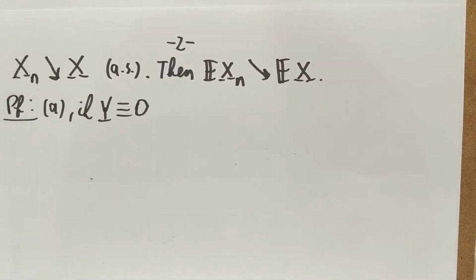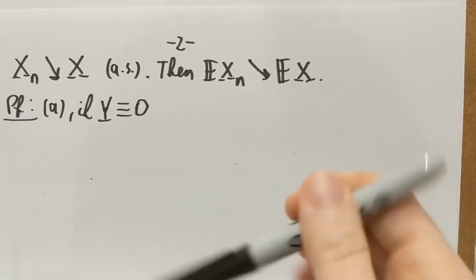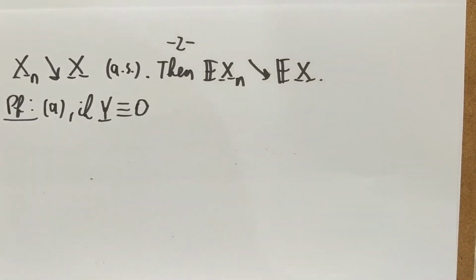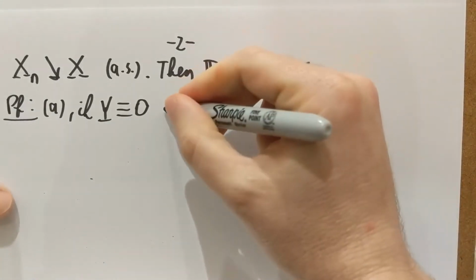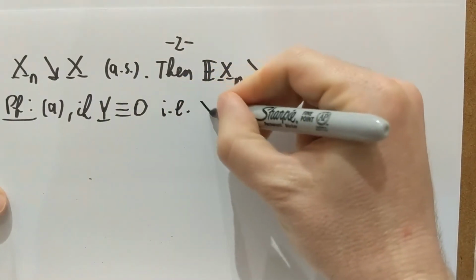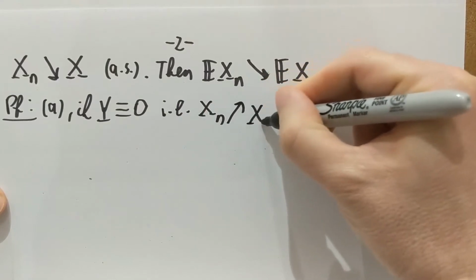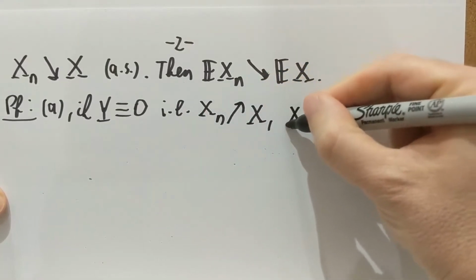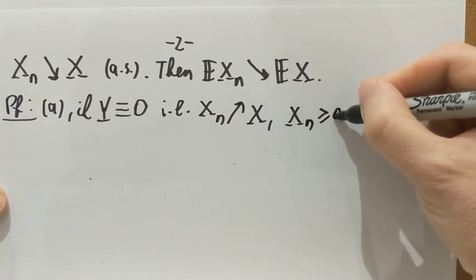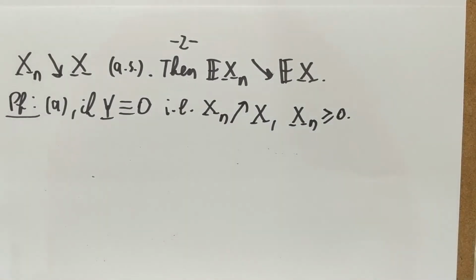Now, in this special case, I'm proving for the first round, I'm going to assume that this bounding variable y is 0. In other words, the assumptions are that xn converges to x in an increasing fashion, and the xn's are simply non-negative. Okay, so these are the assumptions. Under these assumptions, I'm going to show you how to prove the theorem, and then from here it's going to be an easy generalization for the general case of part A.